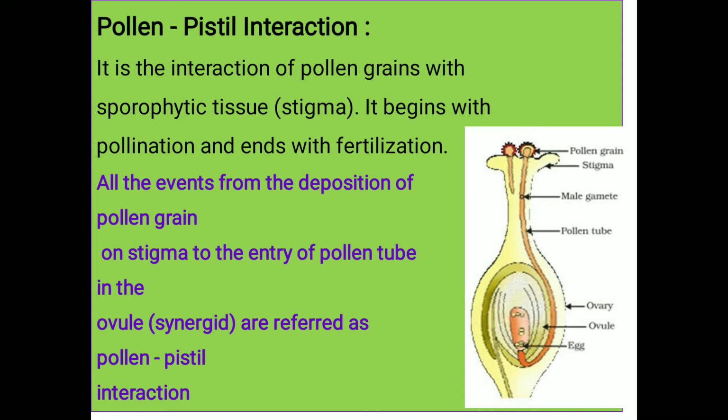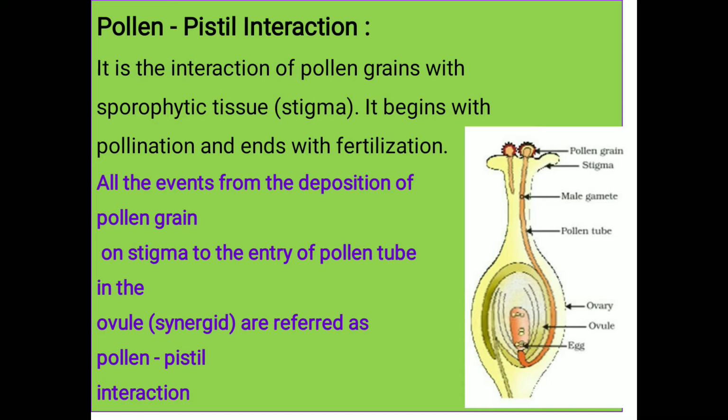When pollen grains are landing on the surface of the stigma, there is one kind of interaction between the pollen grain and the surface of the stigma. That interaction is studied in the pollen pistil interaction. It begins with the pollination and ends with the fertilization.